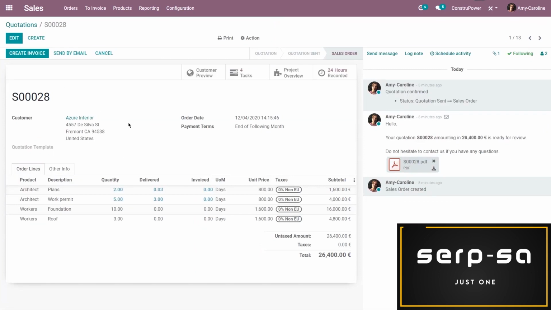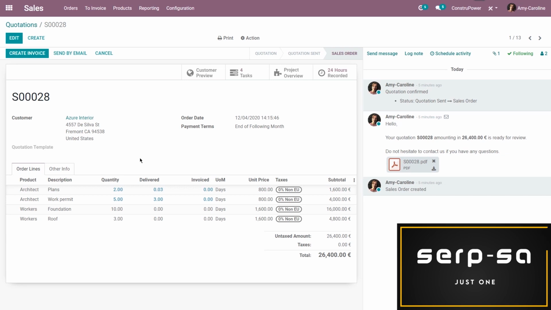All right, and I'm going to see that the time that I just registered on the tasks, it was automatically encoded here. And we're going to see that under the delivered section. And you're also going to notice that these lines are blue, and that means that we have delivered some time. So we've actually worked, and that time can be invoiced.